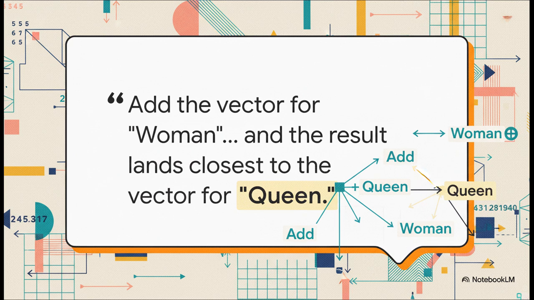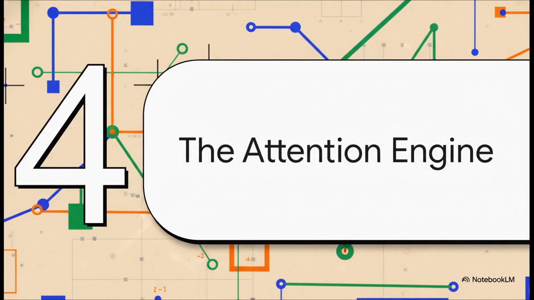I mean, how cool is that? It proves the model didn't just memorize definitions. It figured out the underlying relationships between concepts, all on its own. It's all just geometry. But that's all about what words mean in a vacuum, right? The real magic of modern AI, like ChatGPT, is how it understands that the word bank means something totally different in riverbank versus money bank. It understands context. And for that, we need to talk about the transformer and its secret weapon, the attention mechanism.